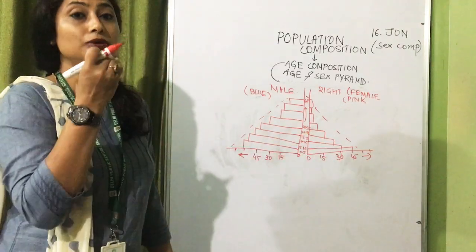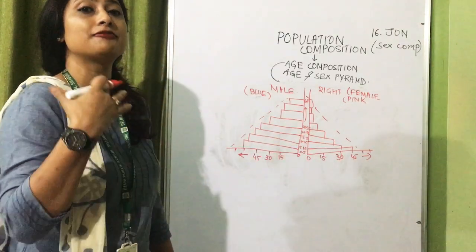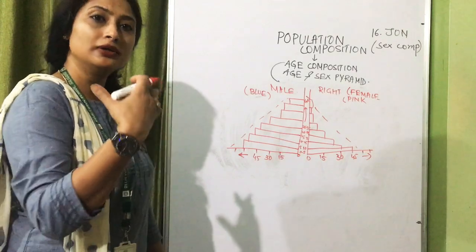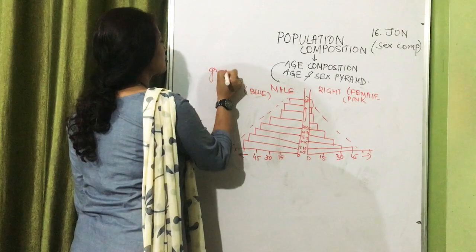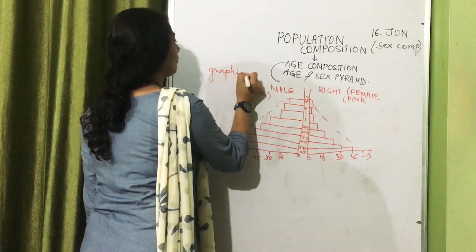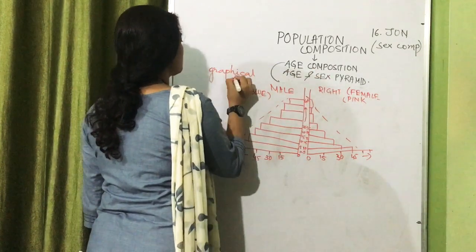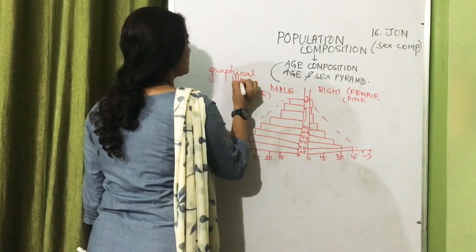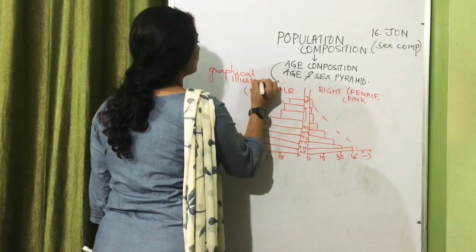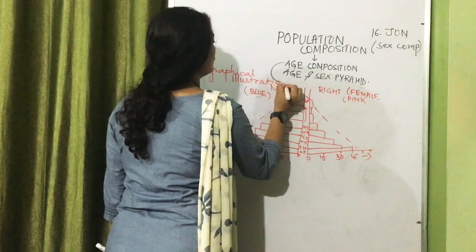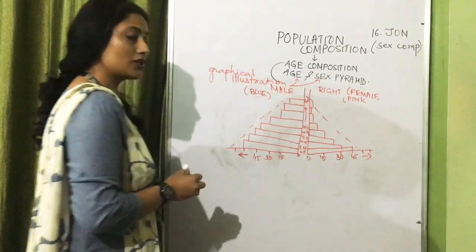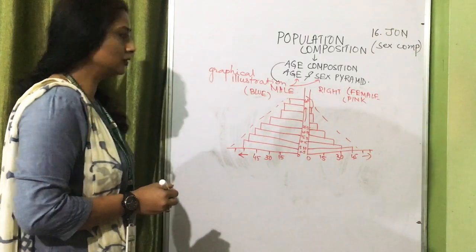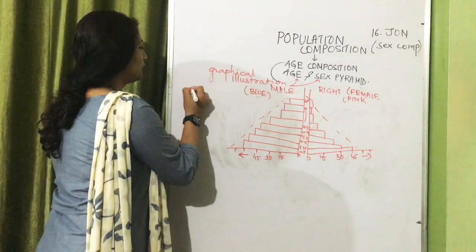Now why countries have prepared a population pyramid diagram, because it's a graphical illustration. Basically, age and sex pyramid is a graphical illustration showing the age and the sex of population. So what is the information you get?